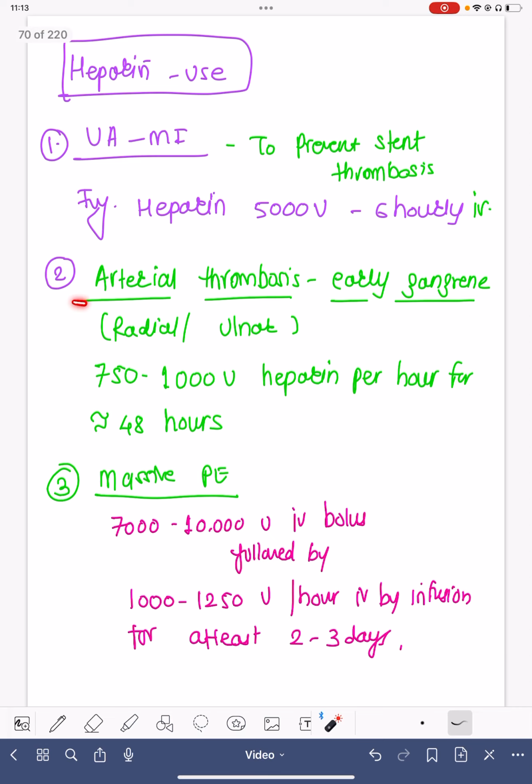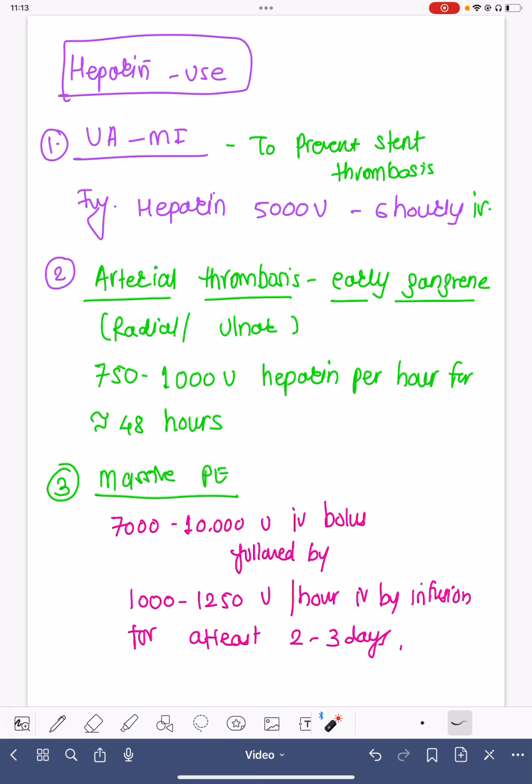For arterial thrombosis, which may involve the radial artery, popliteal artery, or ulnar artery, and if the patient is having gangrene, then catheter-guided thrombolysis is definitely one option, but along with that, heparin is still continued for 48 to 72 hours till the perfusion of the particular extremity is good. Once the perfusion is established, once the flow is established, then the heparin infusion is discontinued and the patient is shifted to fixed dose low molecular weight heparin or fixed dose heparin 4 times a day, depending on the